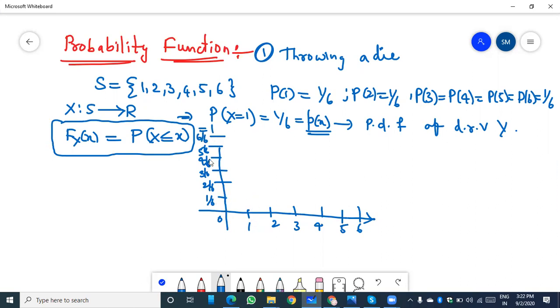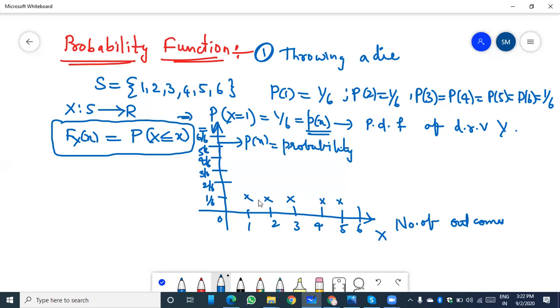On the y-axis we take P of x, the probability, and on the x-axis the number of outcomes, that is the number on the die. Each and every probability is 1 by 6. So these are the probability functions.